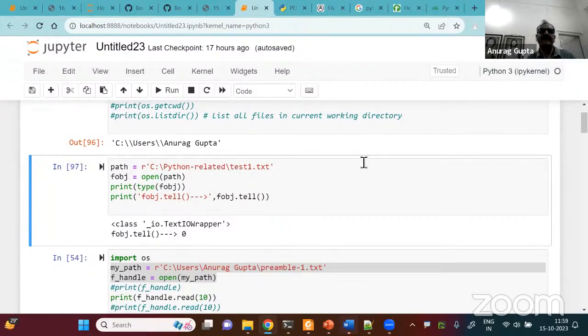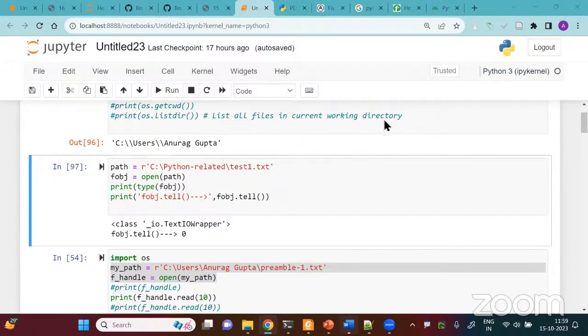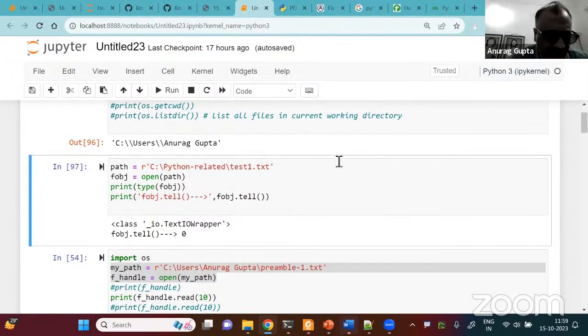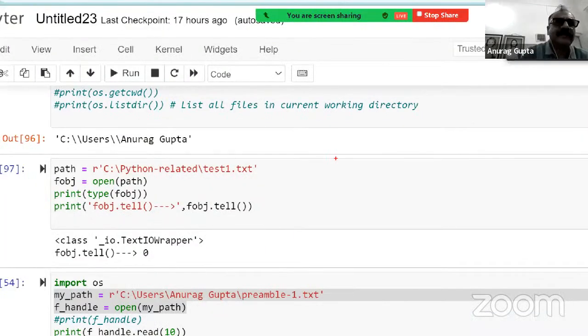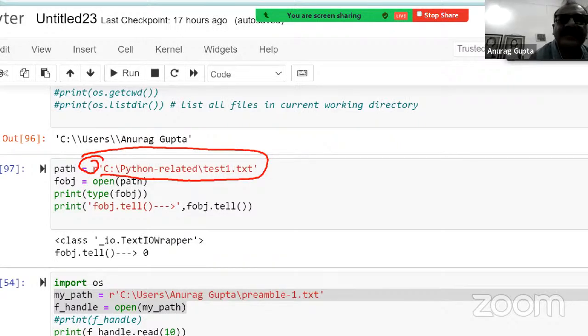Is it clear so far? Maybe except the part on cursor, which I will explain. But how to open the file and how to get a handle to the file, is that clear? Anyone? Everyone? Yes, sir, what do you mean by this R which you have written in front? Yes, right. That R is telling the Python interpreter to treat this thing as a raw string. That means the backslash is a special character.